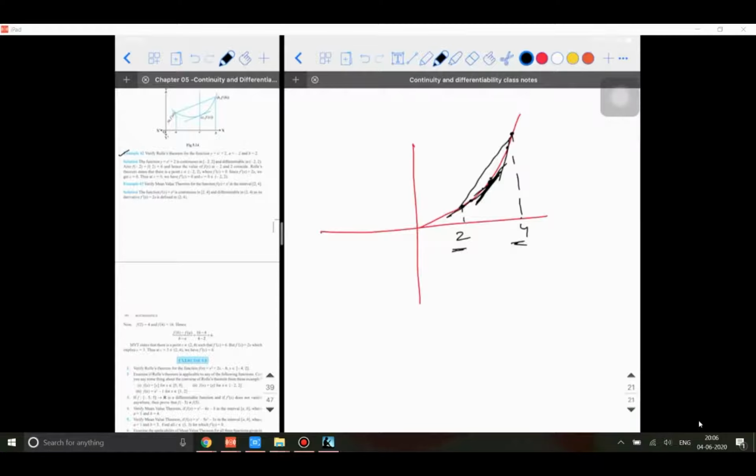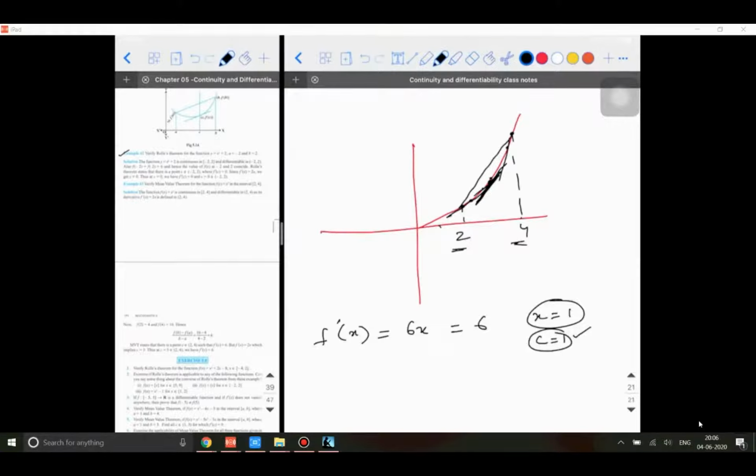If it is lying between 2 and 4, yes, the mean value theorem is verified. For example, in some hypothetical case, if f dash of x were 6x and I equate it to 6, I will get x is equal to 1. So the value of c is equal to 1. But is this value lying between 2 and 4? No.